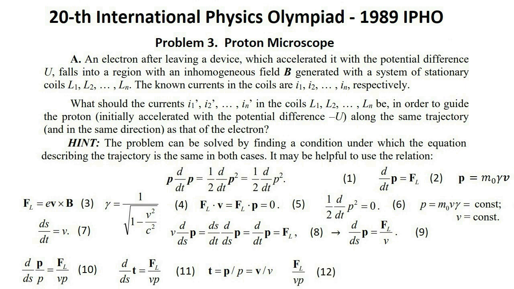The above equation is exactly the same for both electrons and protons if and only if the vector quantity 12 is the same in both cases. Denoting corresponding quantities for protons with the same symbols as for the electrons but with primes, one gets that the condition under which both electrons and protons can move along the same trajectory is equivalent to the equality 13.